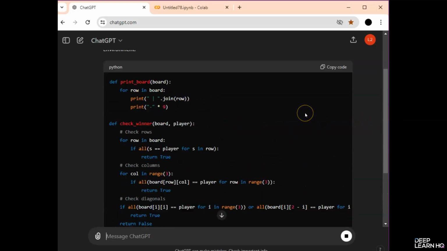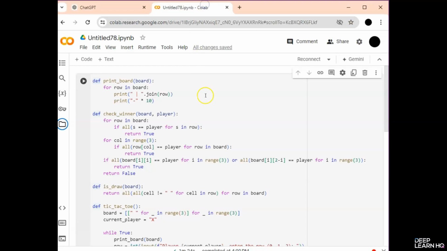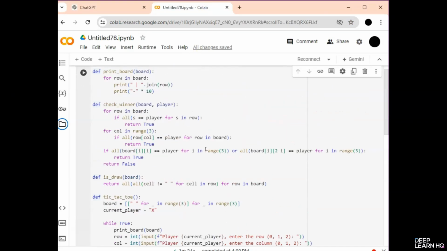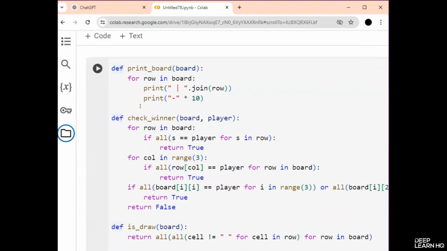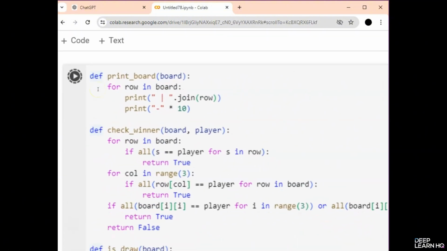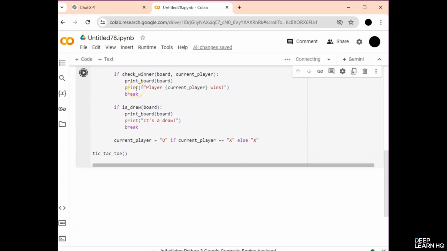You are going to copy the Python code provided by ChatGPT by clicking on this, and then paste this code on your Colab notebook. For example, I've pasted it here. Now click on the play button on the left side of the cell to execute this code. You click on this and it has started executing the code. Let's wait for the output.